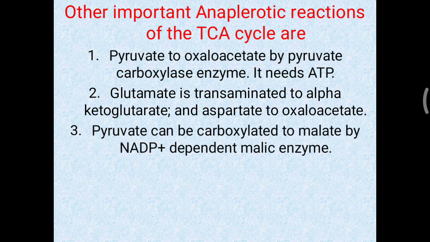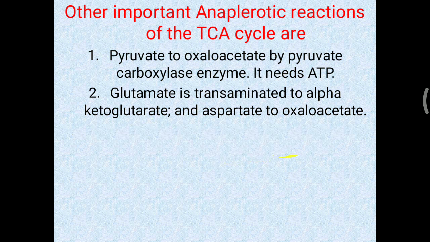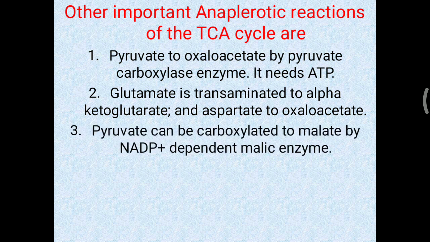Pyruvate can be carboxylated to malate by the NADP plus dependent malic enzyme. So that is also one way that NADPH is utilized, where pyruvate is carboxylated to malate, particularly with the help of malic enzyme. So these all are the important anaplerotic reactions, means to fill up or to make an important molecule. These reactions are utilized. So that's all about the important significance of the TCA cycle. So each one is important for the discussion, comment and viva question.